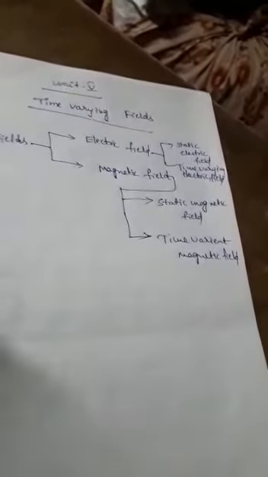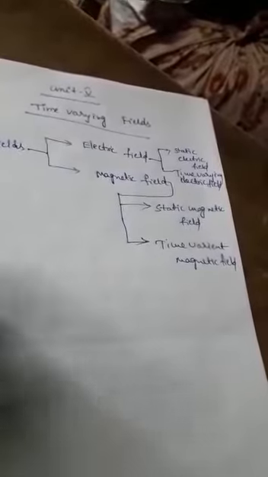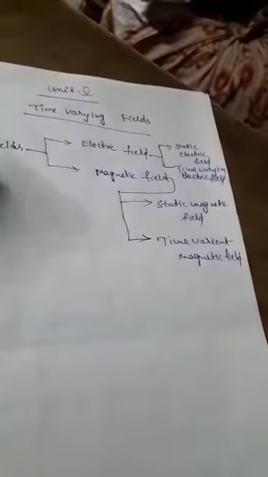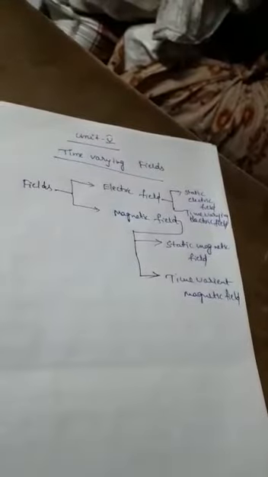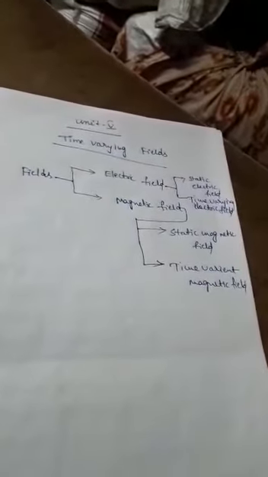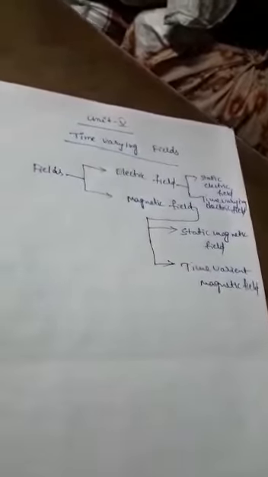In case of magnetic fields also, two types are there: static magnetic fields, or time invariant or time independent magnetic fields, and time variant magnetic fields or time dependent magnetic fields.